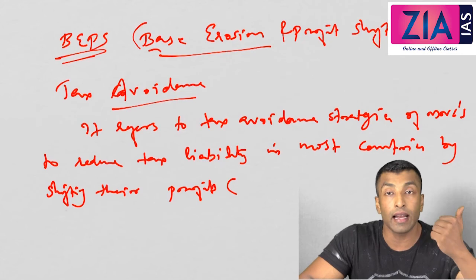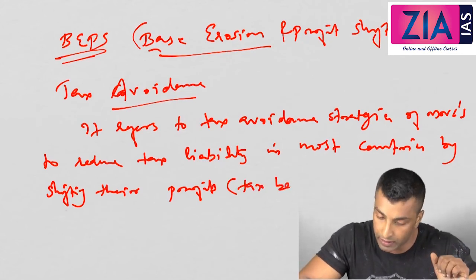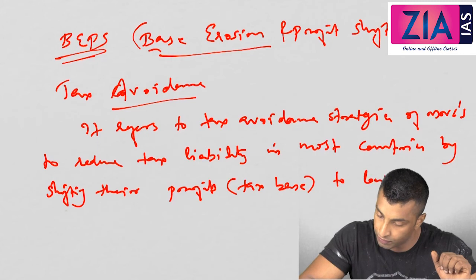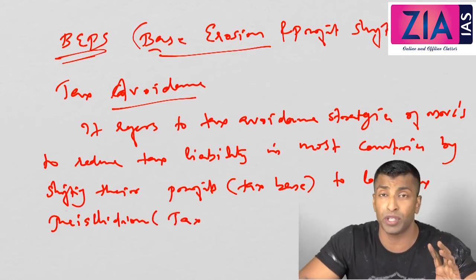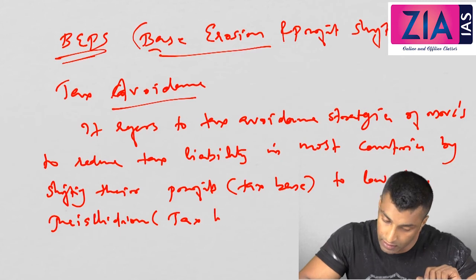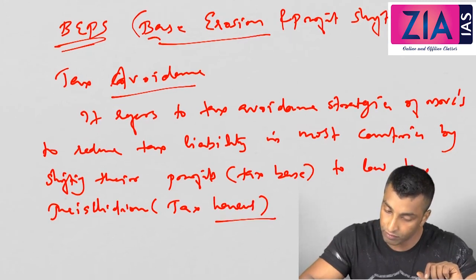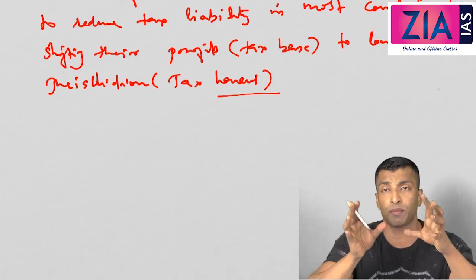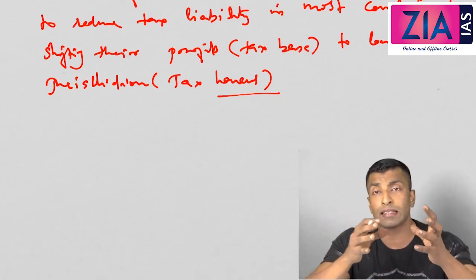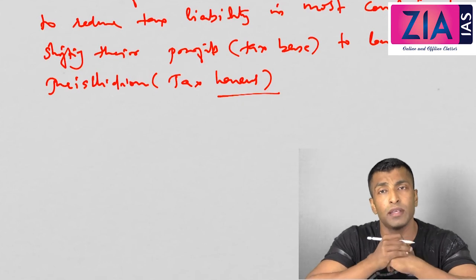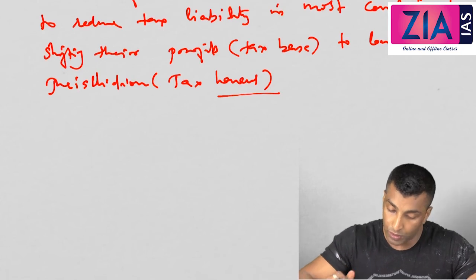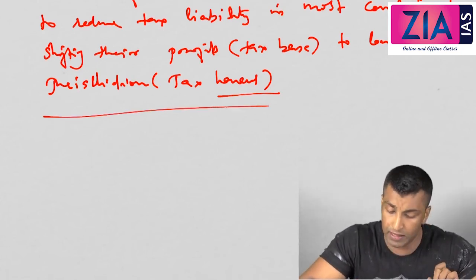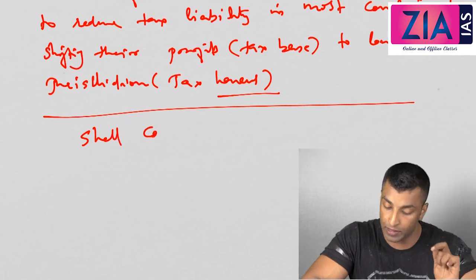So when you're shifting, the tax base is actually reducing, or I'll write in brackets, tax base, to low tax jurisdictions. That means I'm talking about countries like Mauritius, Cayman Islands, Singapore, etc., the tax havens. So what we have discussed before, transfer pricing, can be used as a means of BEPS. Transfer pricing is one of the means of BEPS. Now another means is through shell companies.